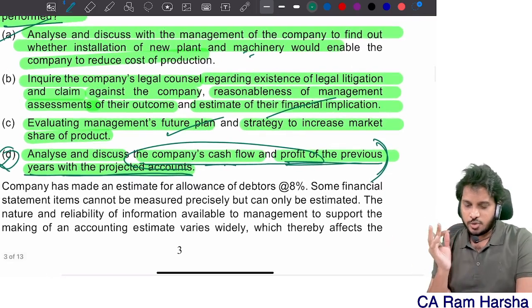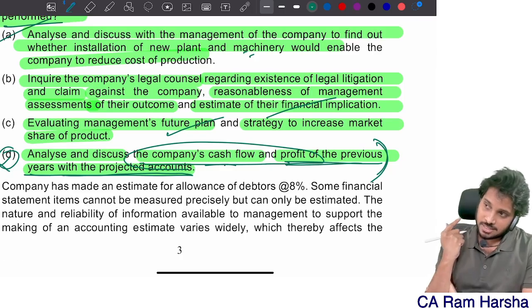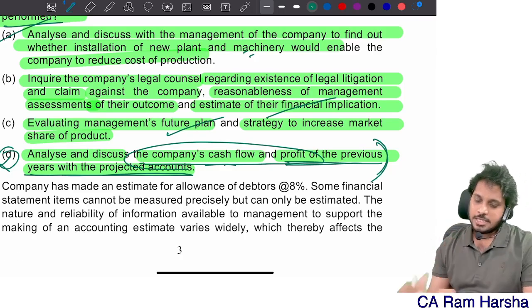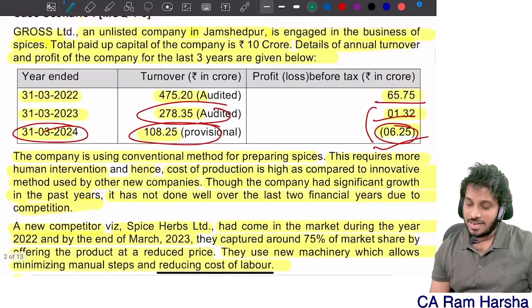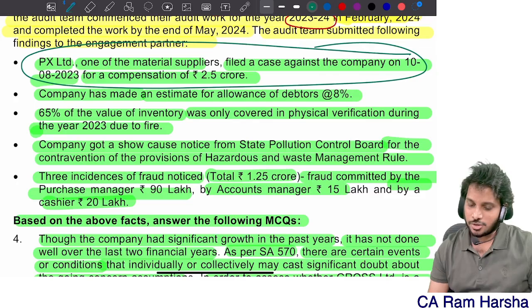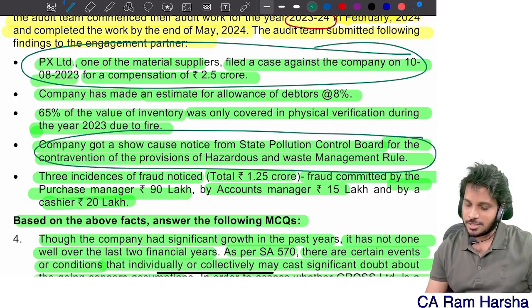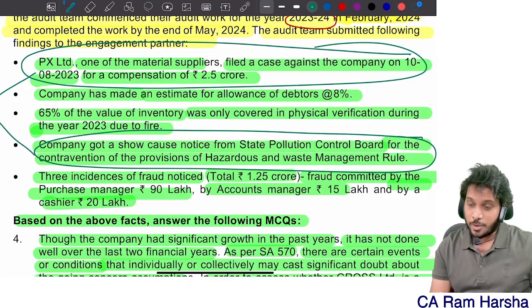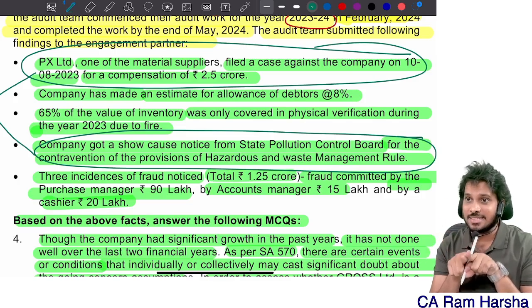This is a bit judgmental. I got another second alternative also. See, here they have given litigations also, right? They have given some litigations also, right? Yes or no? Show cause notice. So that's why even these 2 points I should consider while evaluating going concern in this entity.